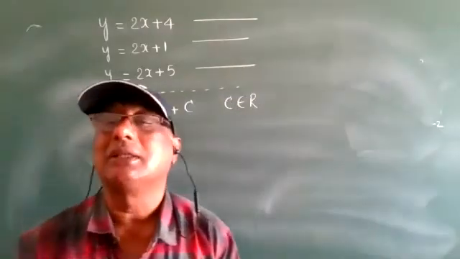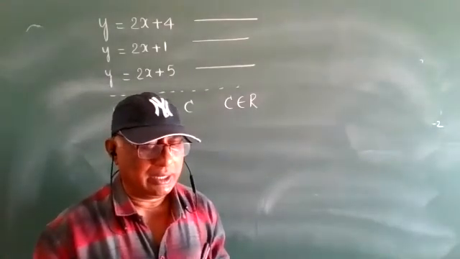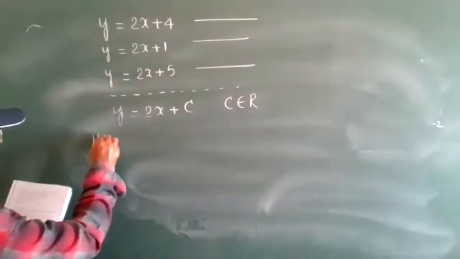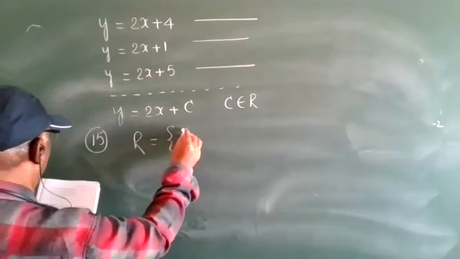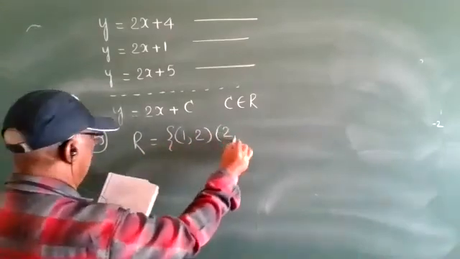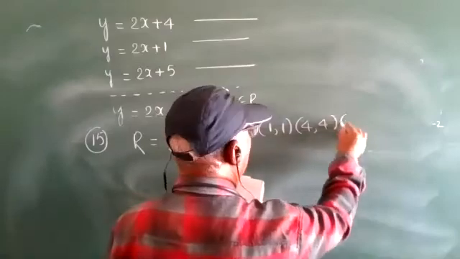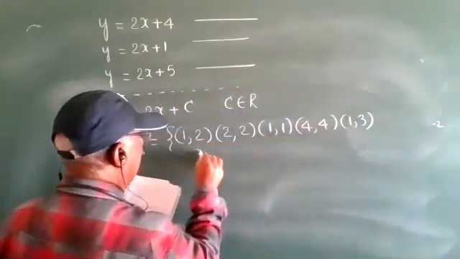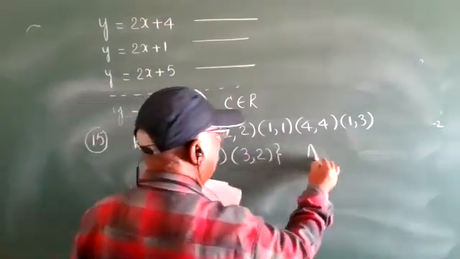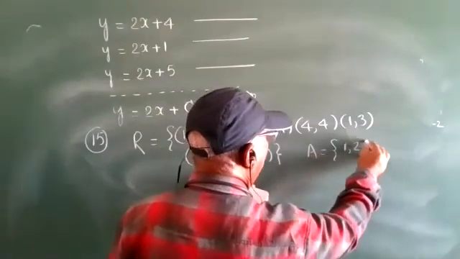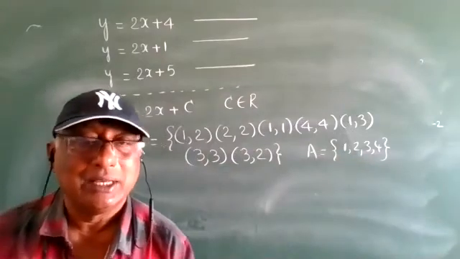Right. Everyone see the 15th problem. Let R be the relation. R is equal to {(1, 2), (2, 2), (1, 1), (4, 4), (1, 3), (3, 3), (3, 2)}. The set A is {1, 2, 3, 4}. Everyone observe and tell me.